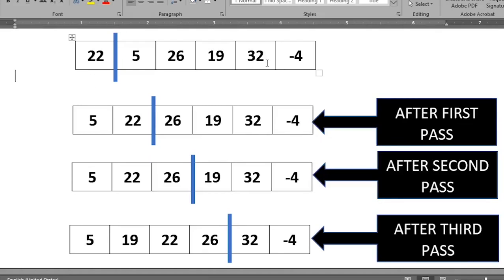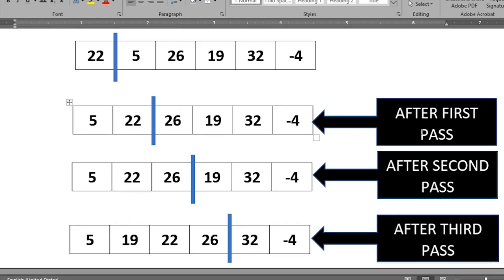Insertion sort is basically a sorting algorithm that builds a sorted list one element at a time from the unsorted list by inserting the element at its correct position in the sorted list. So here you can see a marker. The left hand side of this marker is the sorted list and the right hand side is the unsorted list. So what we have to do is pick one element from the unsorted list and set it in the sorted list at its proper position. So first we pick 5 and place it at its correct position in the sorted list.